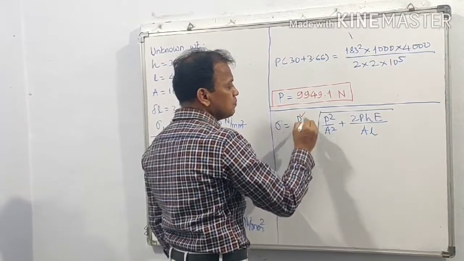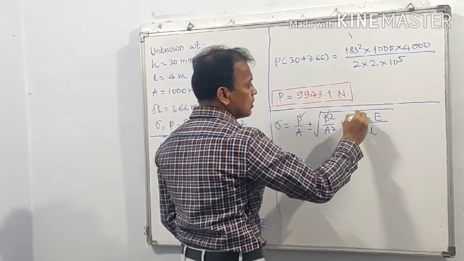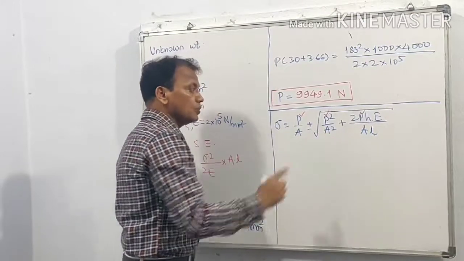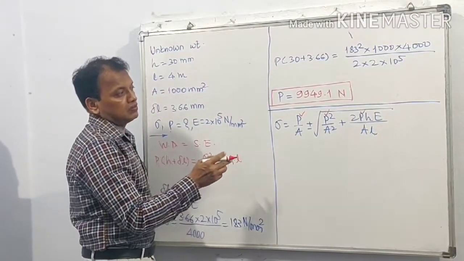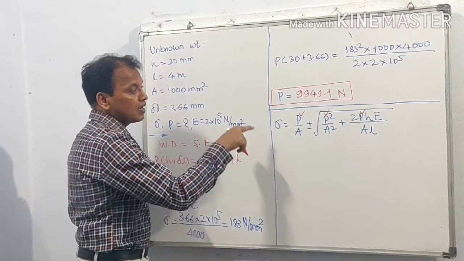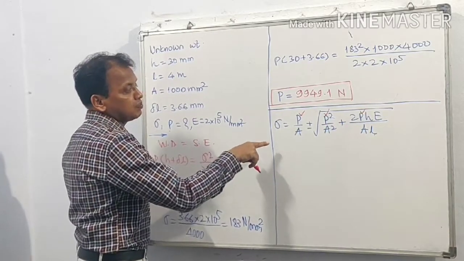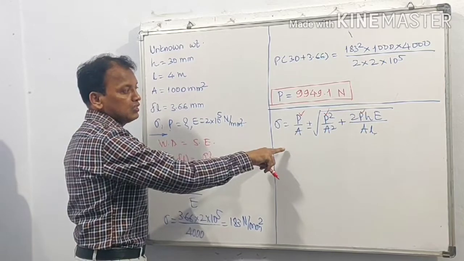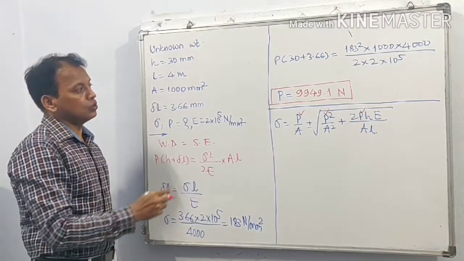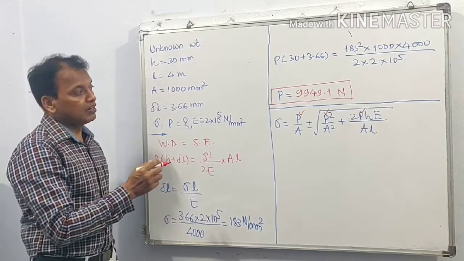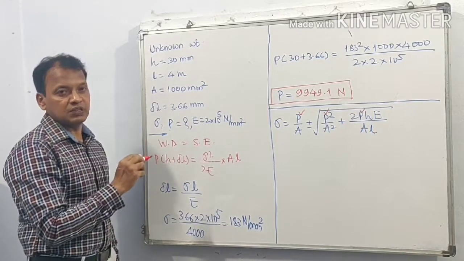So in this equation P is the only unknown, and we can solve this equation for P. Again we may get a quadratic equation to find P. So the earlier method is more convenient and easier. You can find P by any of these methods.